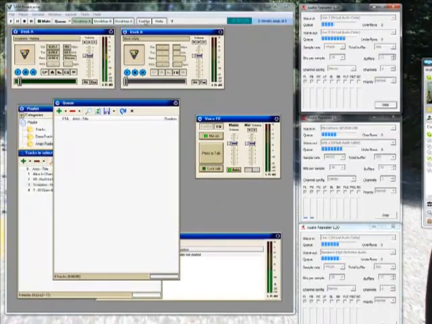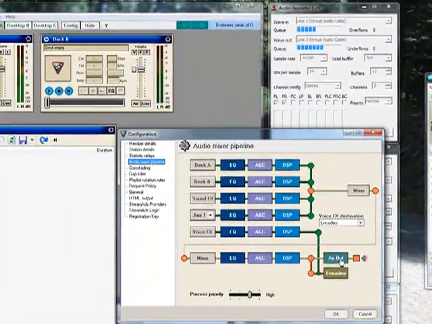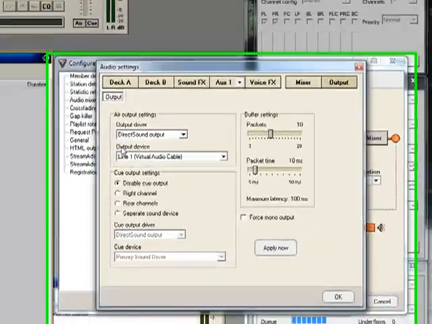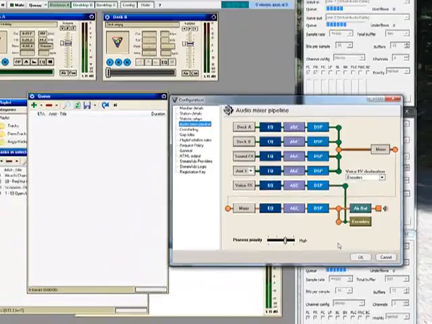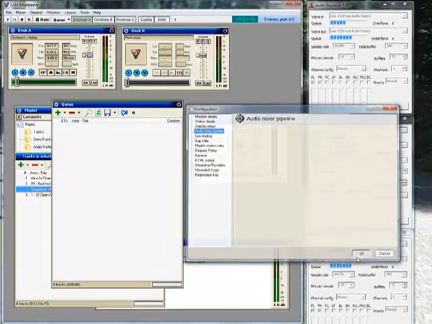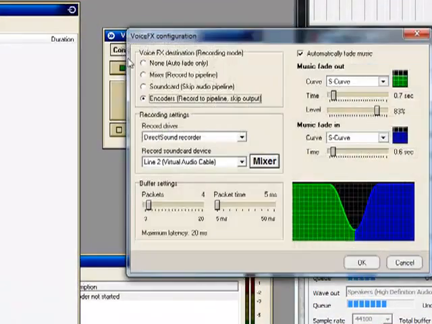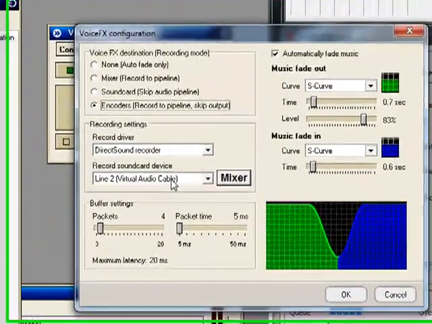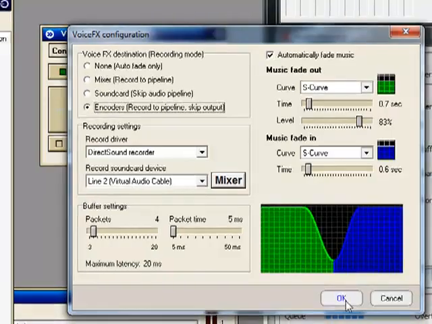Now, in Sam Broadcaster, you go into your config, audio mixer pipeline, air out, and you set your output device to line 1. Now, in your voice FX config, the record sound card device is line 2, and you set it to encoders, record to pipeline and skip output.